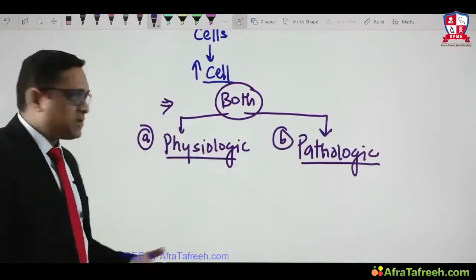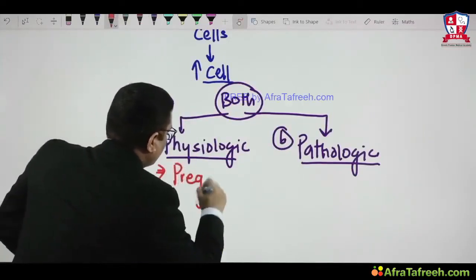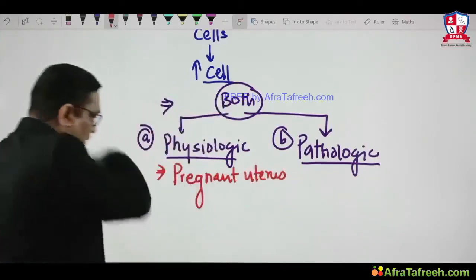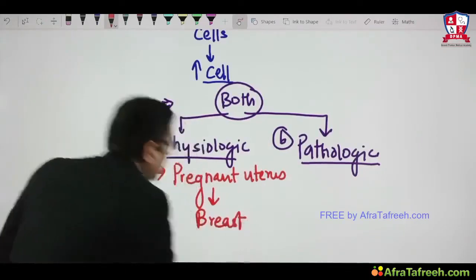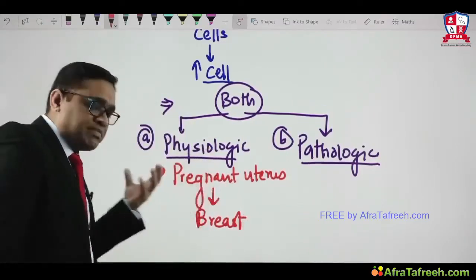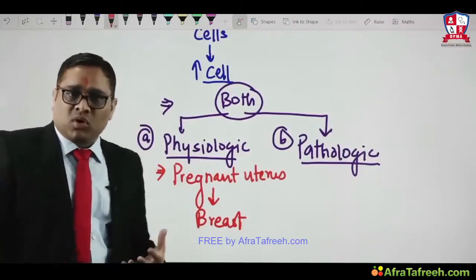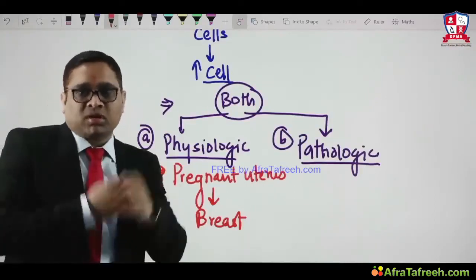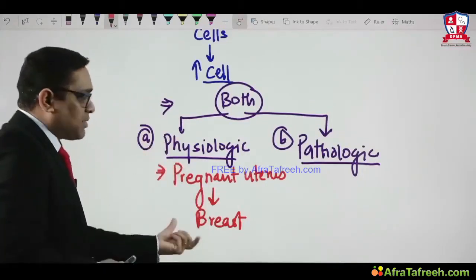Already we have discussed the pregnant uterus, right? So again I am writing here so that we understand, because it was already a question also. So the pregnant uterus, and during pregnancy breast tissue. This is also one example of physiologic hyperplasia. Demand will be more, hormones will be released, and these growth factors and hormones will induce more cellular proliferation. Hyperplasia will happen. That is the physiologic hyperplasia.